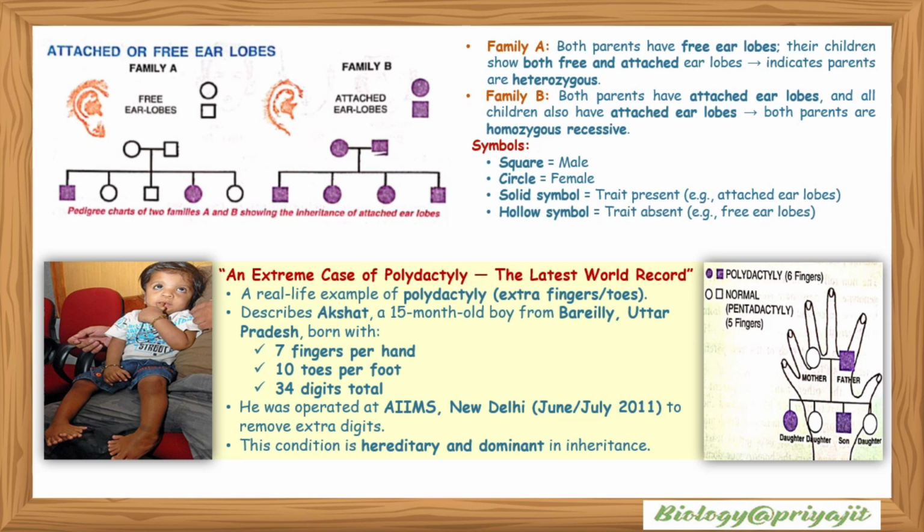Here is an extreme case of polydactyly, the latest world record, a real life example of extra fingers or toes. It describes Akshat, a 15-month-old boy from Bareilly, Uttar Pradesh, born with 7 fingers per hand and 10 toes per foot, so 34 digits total. He was operated on at AIIMS New Delhi in June-July 2011 to remove the extra digits. This condition is hereditary and dominant in inheritance.